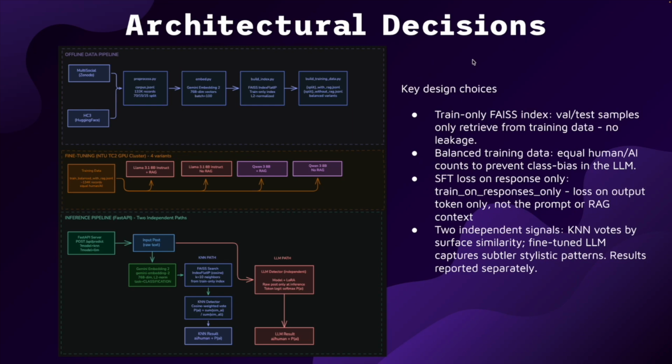The key design choices are as follows. The training embeddings were built with care to prevent data leaking. The training data was balanced to have an equal number of human and AI labels to prevent bias. The softmax loss was on the response only, not on the prompt or the RAG context. And two independent signals gave us a good holistic comparison of the models' performance.